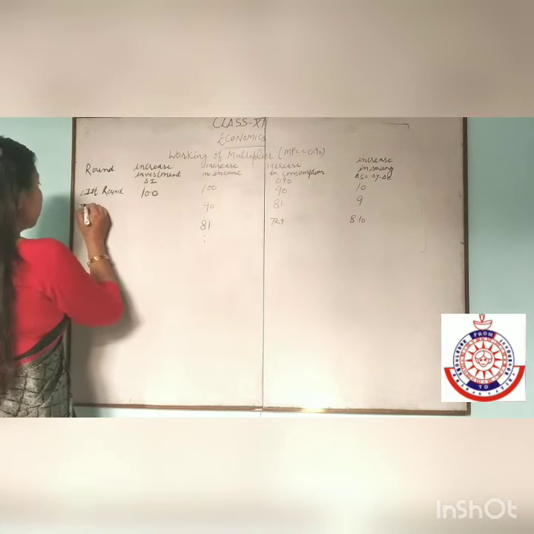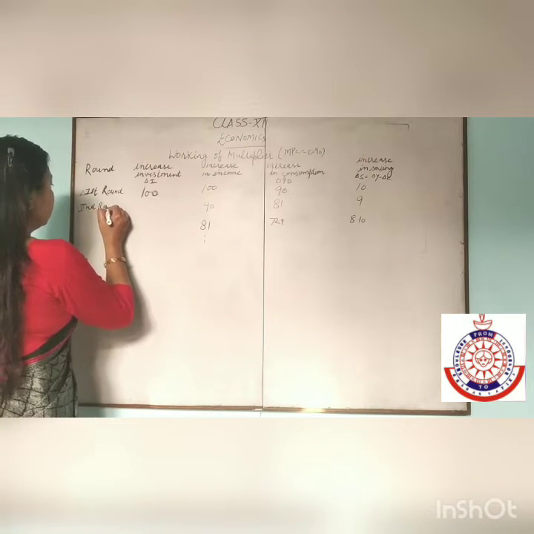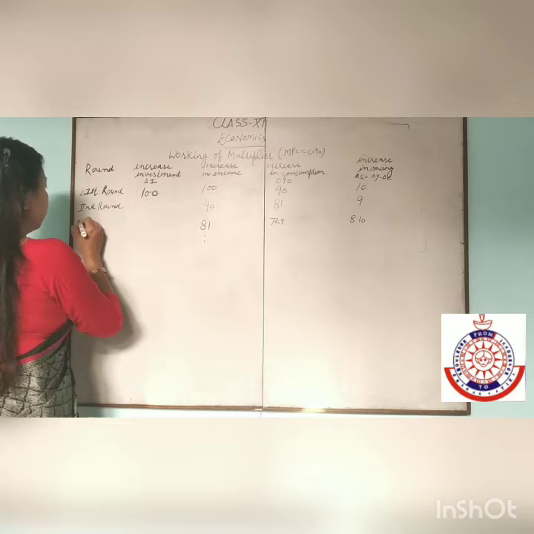This is the first round, second round, third round.